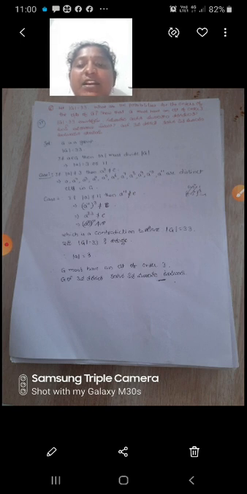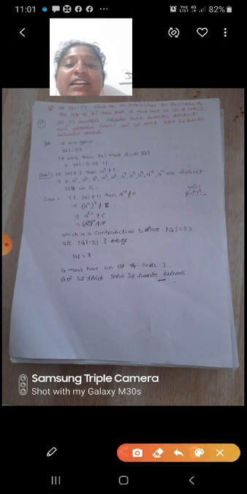If a belongs to G, then the order of a must divide the order of G. So that implies the order of a equals 3 or 11. So if we take the first case, the order of a not equal to 3, then a cubed is not equal to e.